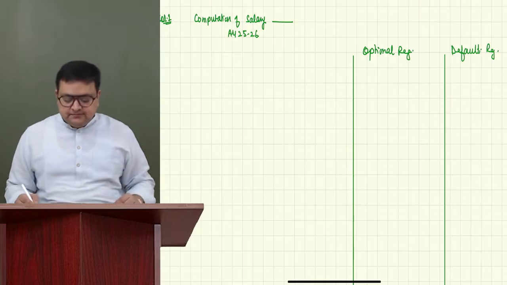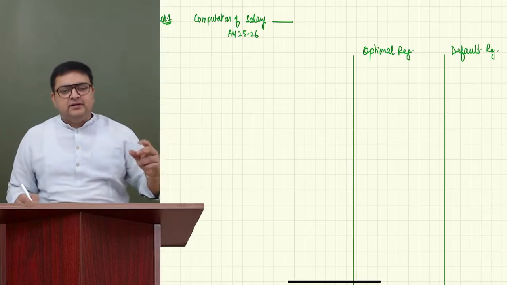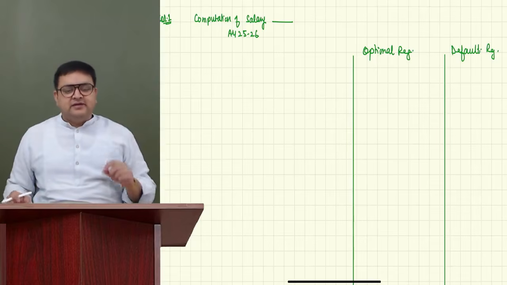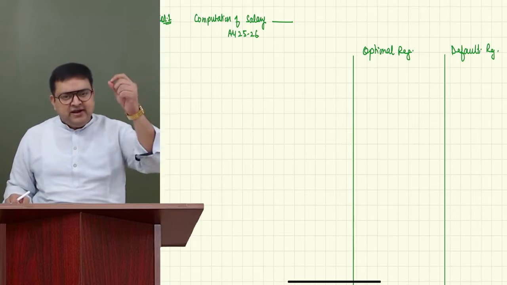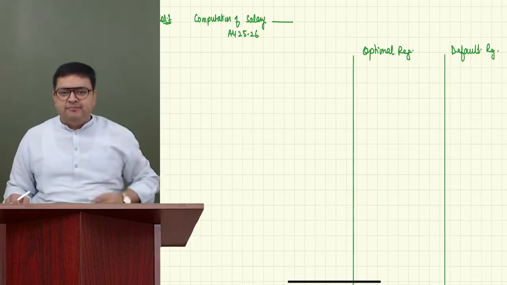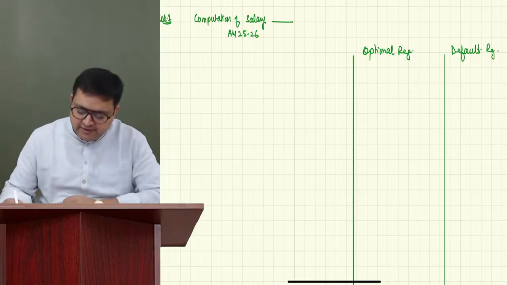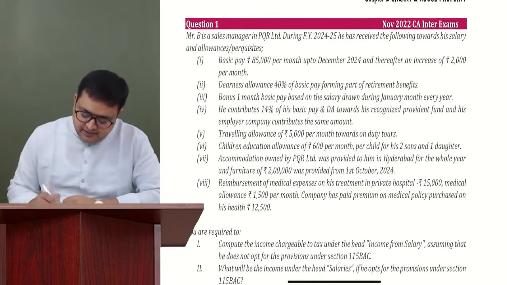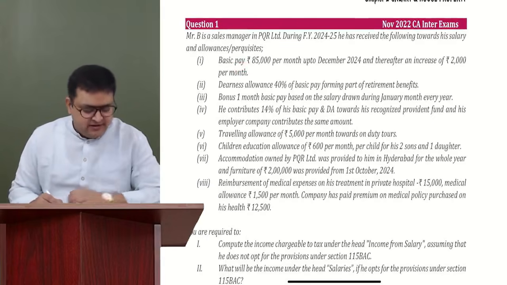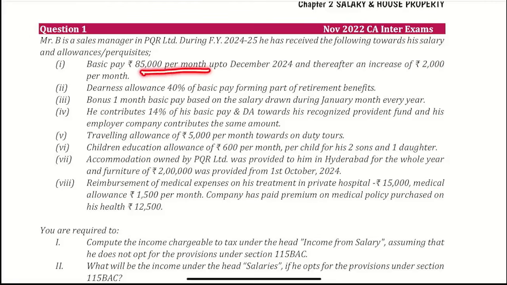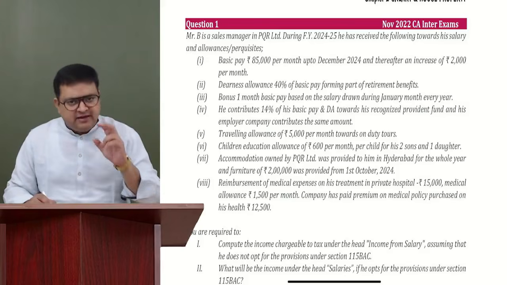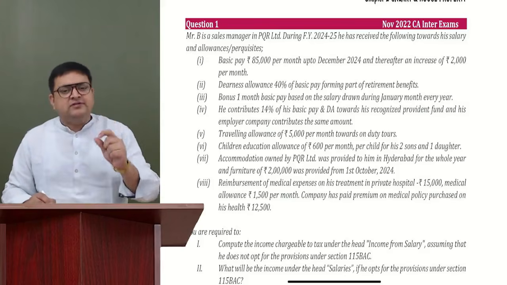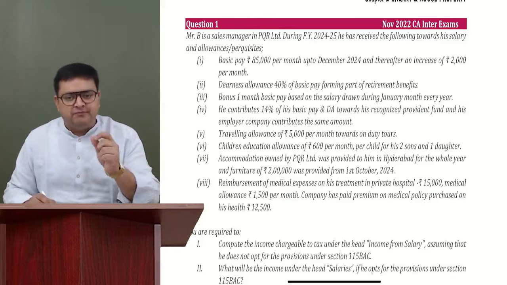Now, start writing. I'm again and again saying in the salary question, just start writing whatever we are receiving from our employer. Basic salary, basic pay or basic salary, 85,000 per month up till December, and thereafter an increase of 2,000 per month. So we are getting basic salary, but right now I'm more concerned with the component, only the component.